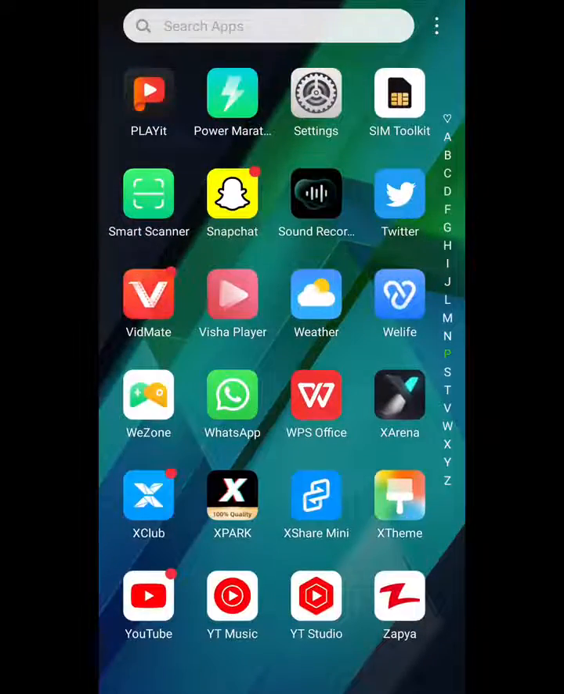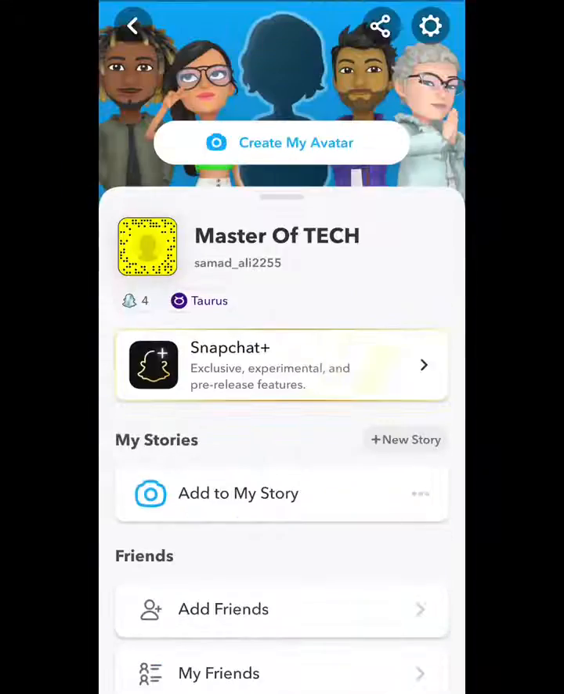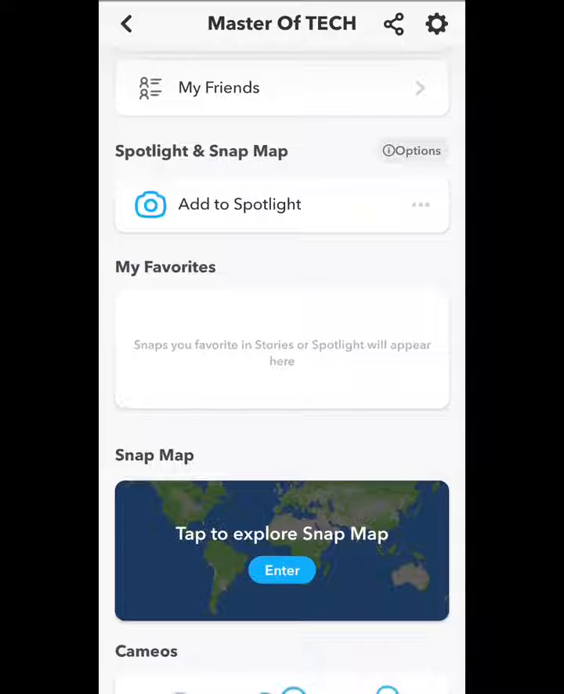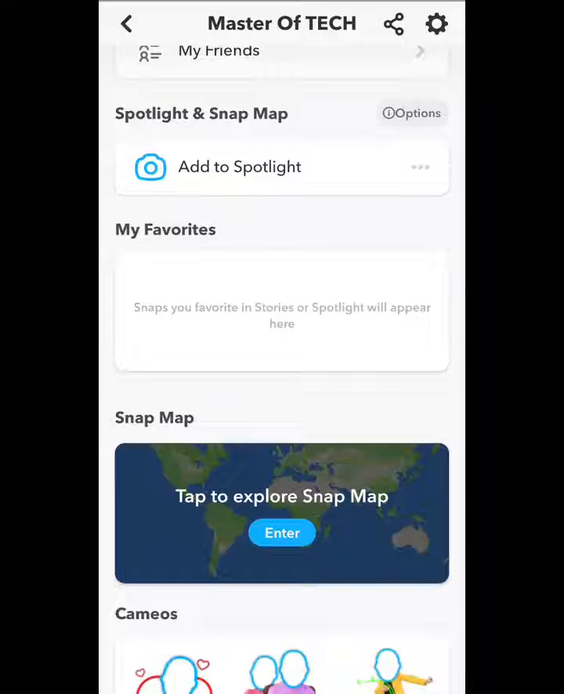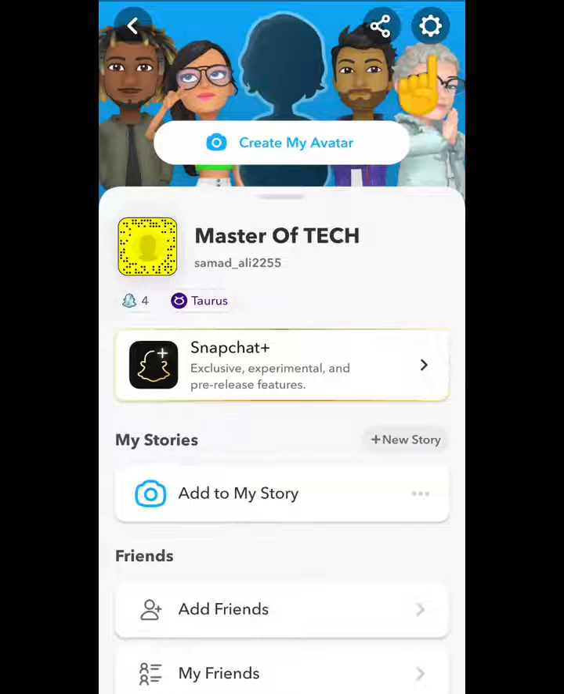First of all, open your Snapchat app, and after doing that, scroll down and you can see that there is no option to make a public profile on your Snapchat, and there is no option to create a public profile. You can see that, and what you have to do is click on the settings option.